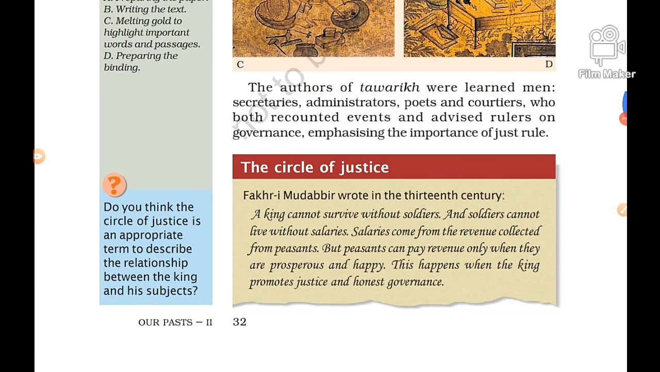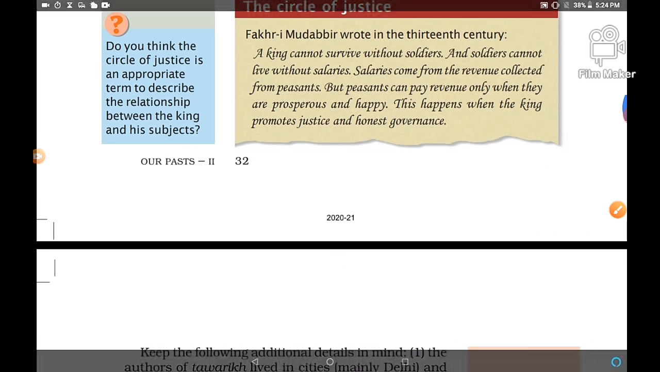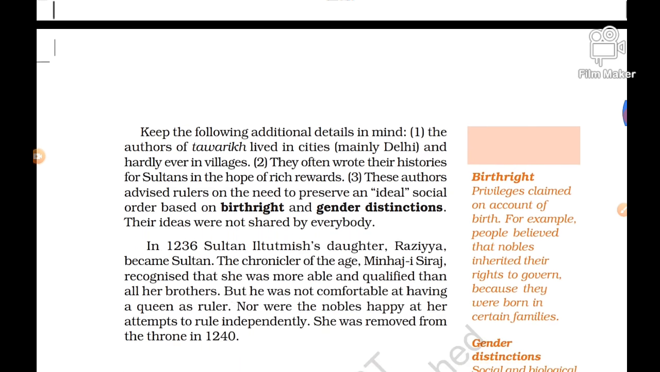The circle of justice, Fakhr Mudabir wrote in the 13th century. This is an example you can see here. A king cannot survive without soldiers, and soldiers cannot live without salaries. Salaries come from the revenue collected from peasants, but peasants can pay revenue only when they are prosperous and happy. If they are not prosperous and not happy, they cannot pay the revenue. This happens when the king promotes justice and honest governance, so that the people can become prosperous and happy. So this is the example in which the administration was handled by the sultans.